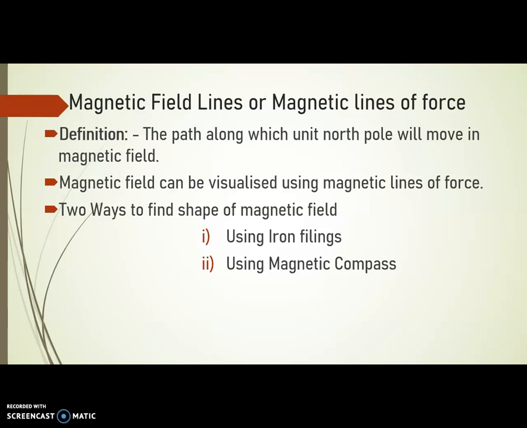Now, what are magnetic field lines, also known as magnetic lines of force? It is nothing but the path along which a north pole will move in a magnetic field. The magnetic field can be visualized by magnetic lines of force. There are two ways in which we can draw the magnetic field around a magnet. In the first method we use iron filings, and in the second method we use a magnetic compass. Practically we can use both methods to draw the magnetic lines of force around a bar magnet.